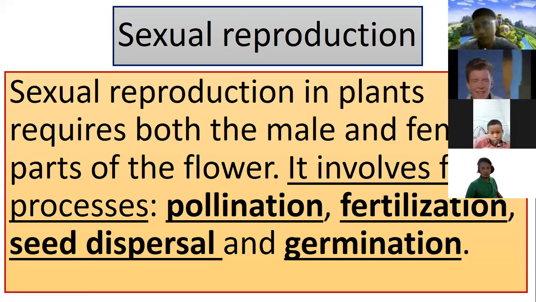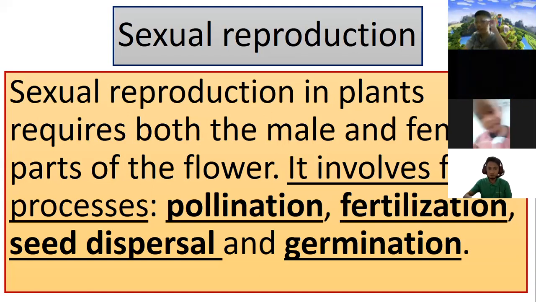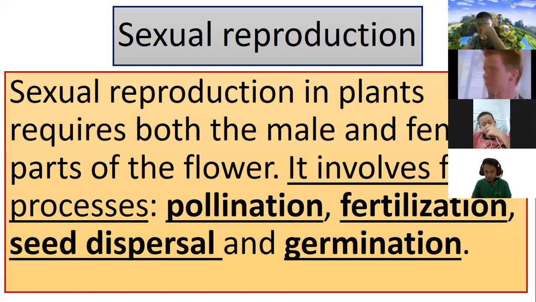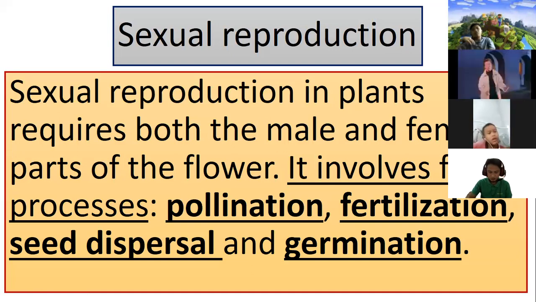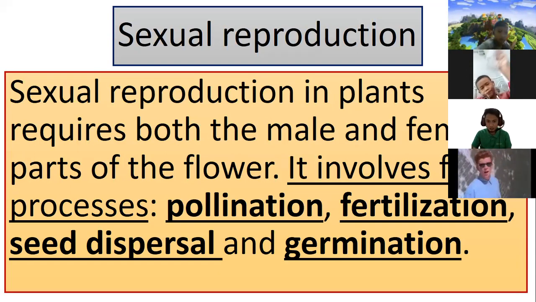Okay, so this week we are talking about sexual reproduction of plants, and the sexual reproduction of plants involves four processes. Those processes are number 1, pollination; number 2, after pollination, fertilization; number 3, seed dispersal; number 4, germination.